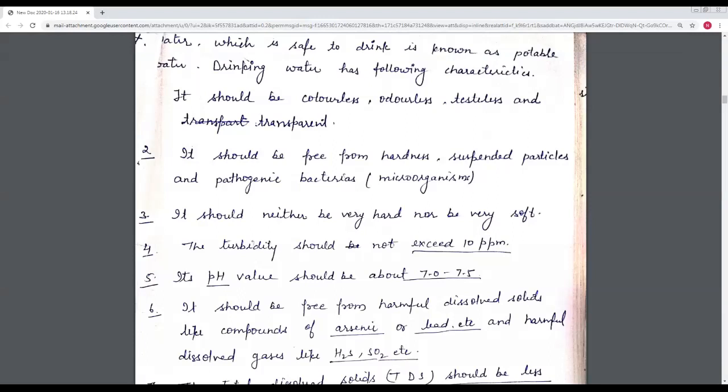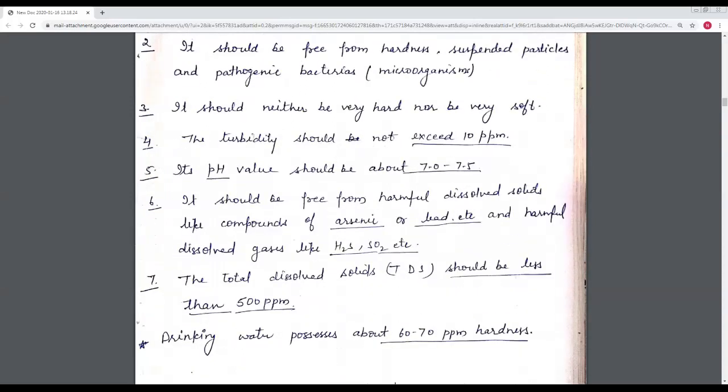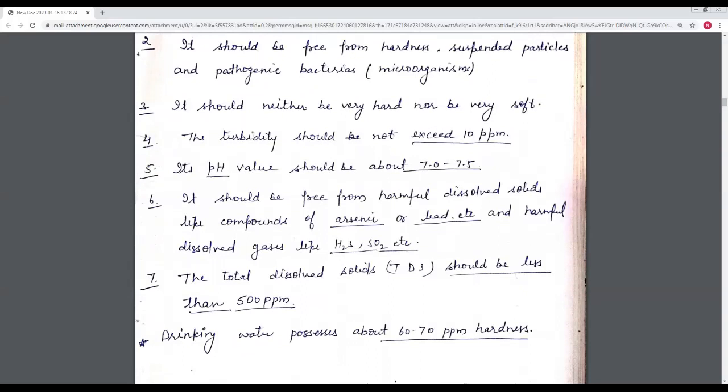The next point is that turbidity should not exceed 10 ppm. Turbidity means impurities; impurities should not be more than 10 parts per million. The next important point is that its pH value should be about 7 to 7.5. If the pH value increases above 7.5, it means the medium is basic. And the next point, it should be free from harmful dissolved solids like compounds of arsenic or lead, etc., and harmful dissolved gases like sulfur dioxide and hydrogen sulfide, etc.